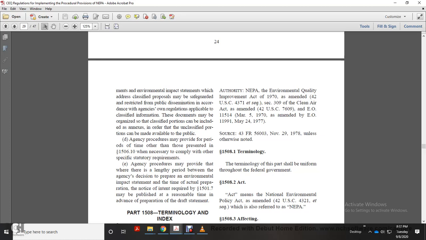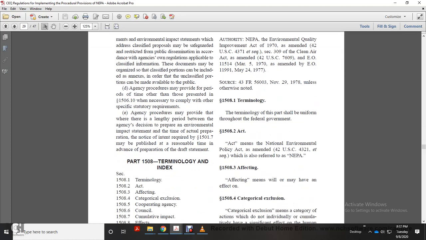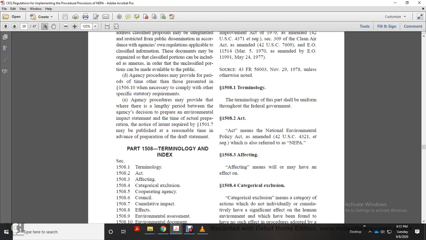Alright, 1508 is terminology and index. So we're going to cut the tape there, and that's going to be a pretty lengthy section.